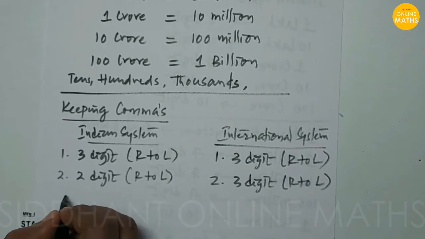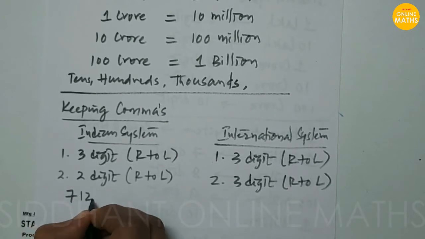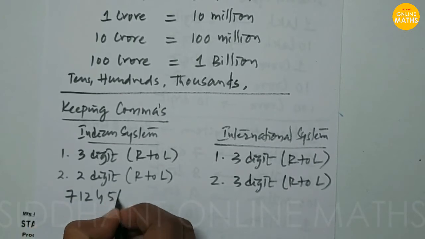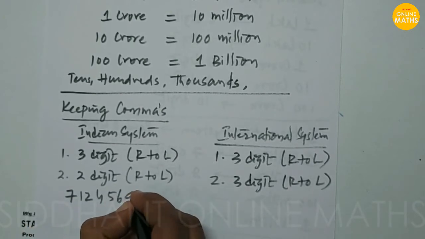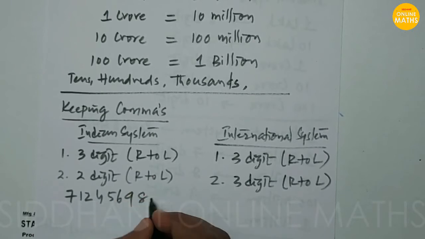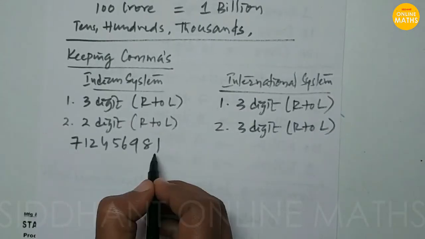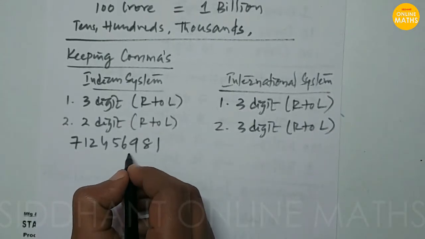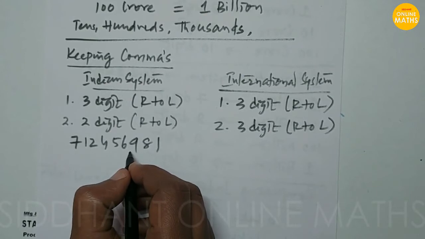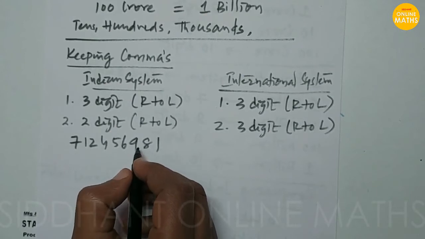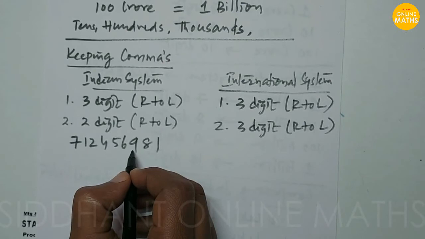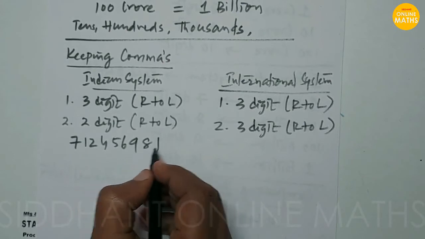For example, take this large number: 7, 1, 2, 4, 5, 6, 9, 8, 1. First we keep a comma after the first three digits from right to left.